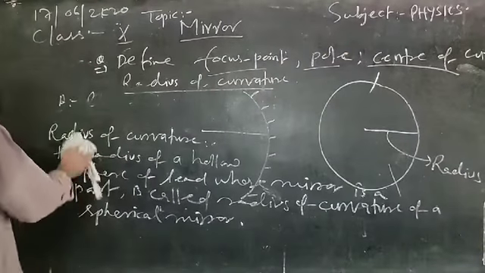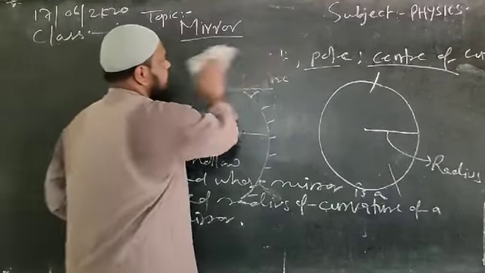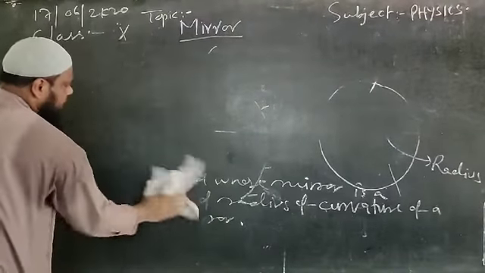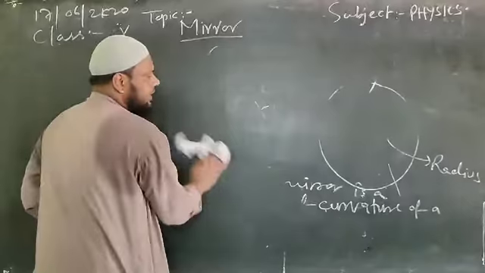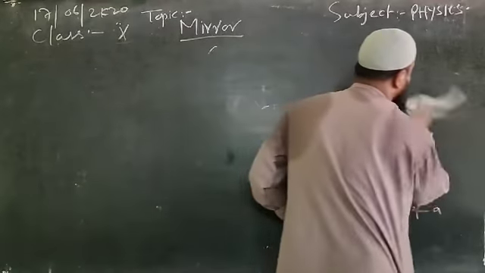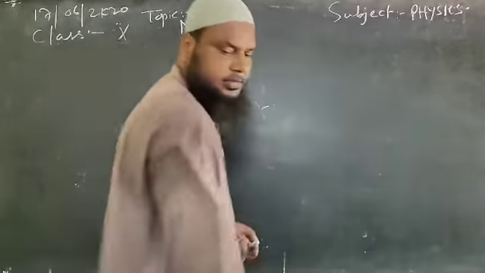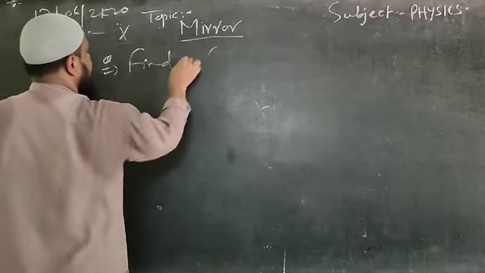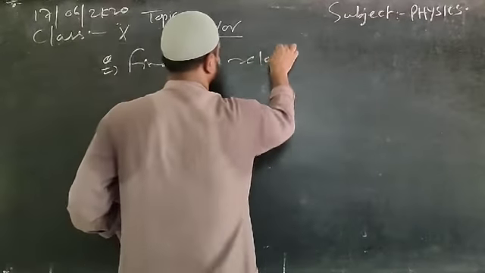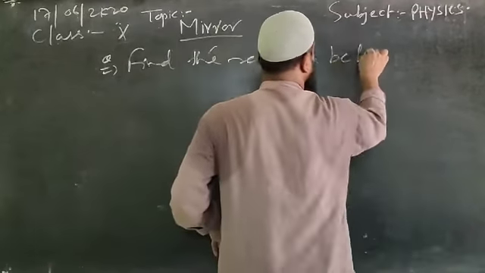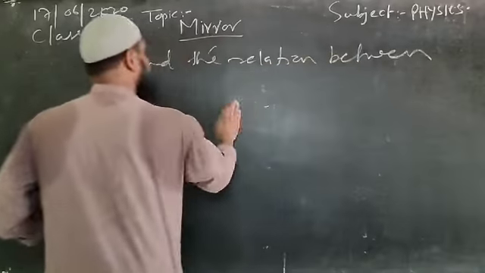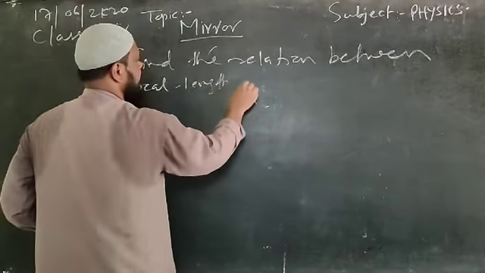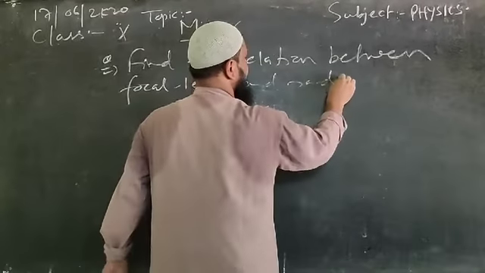Based on these terms, the next topic which we have to discuss is establishing a relation between the focus point and the radius of curvature, that is, the focal length and the radius of curvature. The next question could be: find the relation between focal length and radius of curvature.